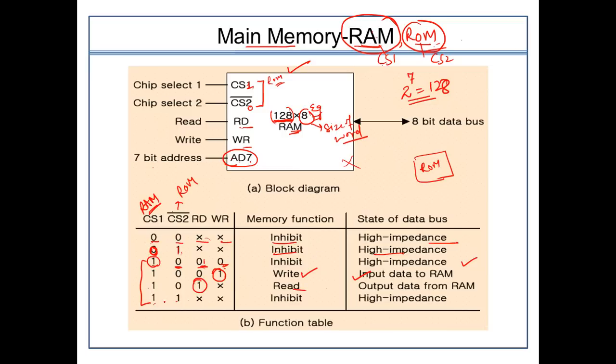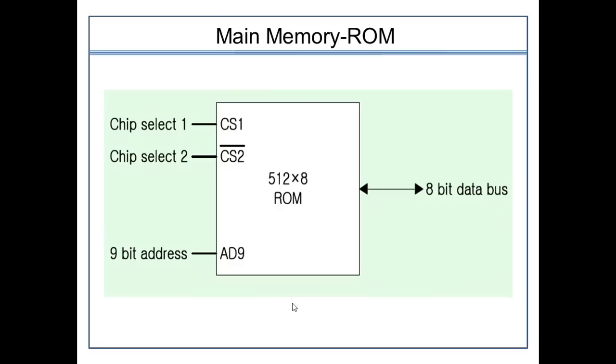When both the values are 1 1, this would not normally happen, but even if it does, it is again an inhibited condition. Why is it so? Because at a single point of time, I can select only one, either RAM or ROM. So that is how the chip select works in case of the RAM.